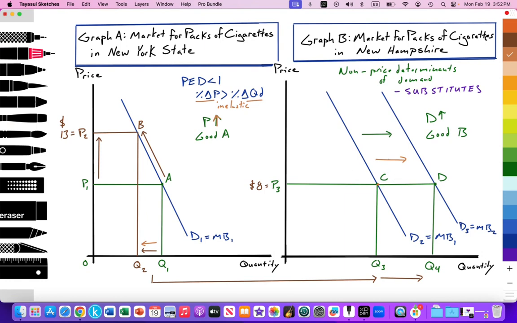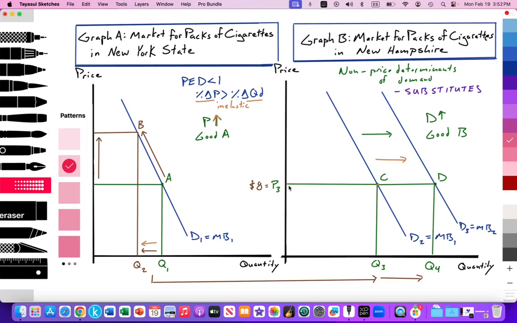That causes demand to shift out from D2 to D3, which is the increase in quantity demanded from Q3 to Q4, from point C to D. What that means in terms of total revenue, if we want to get into that, is that total revenue for firms offering packs of cigarettes in the state of New Hampshire, both legally and in the parallel markets, increases. So originally we had total revenue being P3 times Q3,